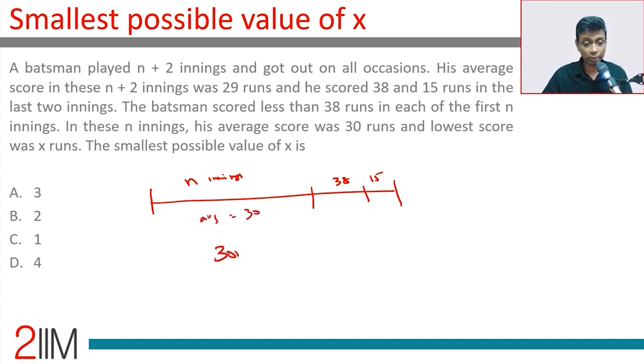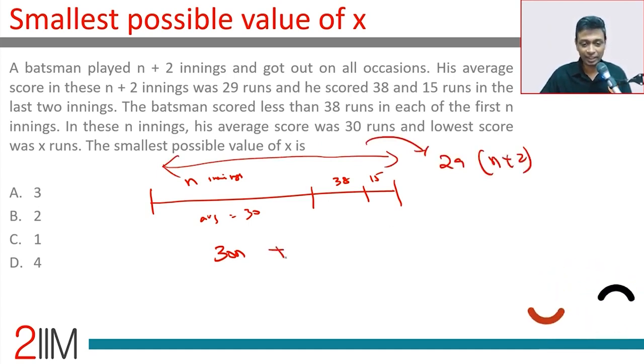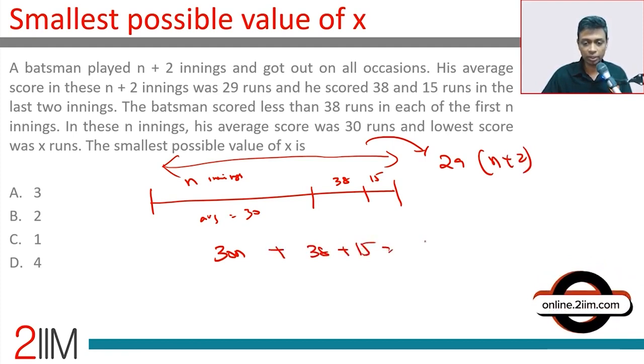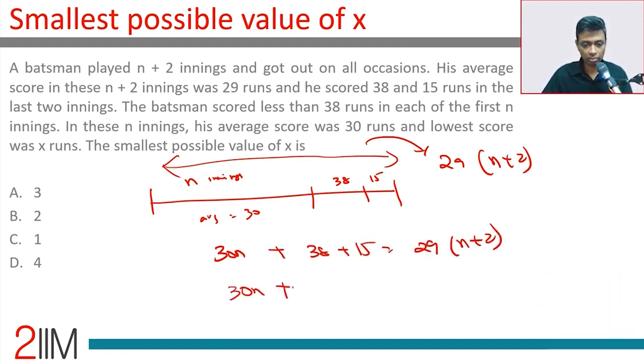So total is 30 into n. Average is 29, so overall total is 29 into n plus 2. Done. We can find n. 30n plus 38 plus 15 is 29 into n plus 2. So 30n plus 53 is 29n plus 58, or n is 58 minus 53, which is 5. There are 5 innings beforehand.